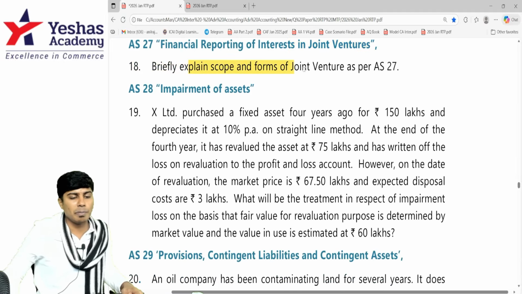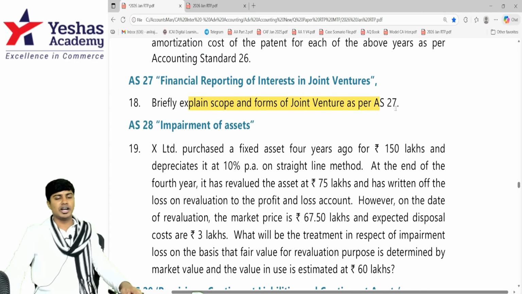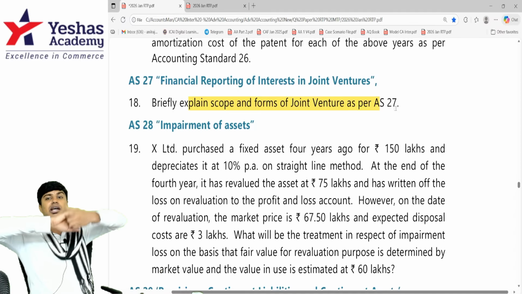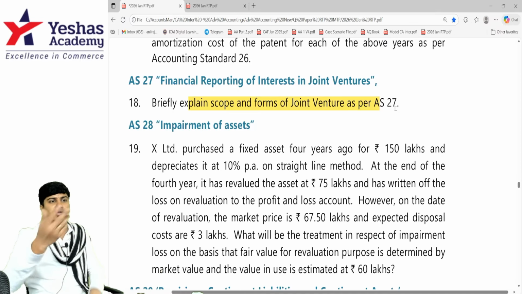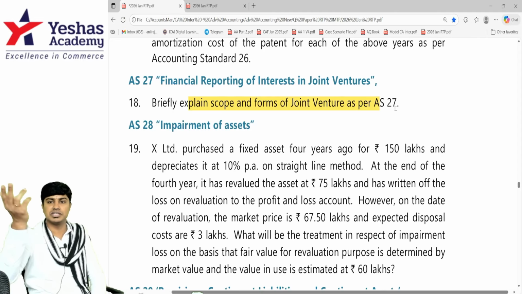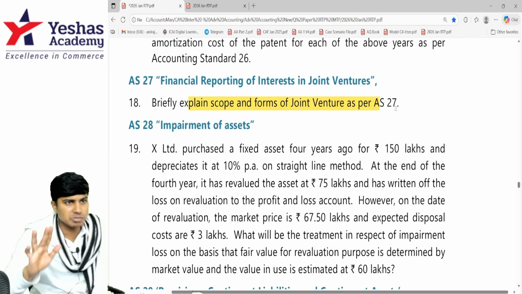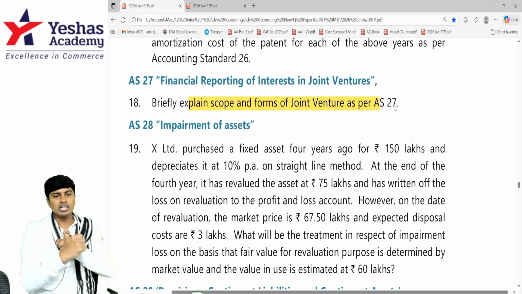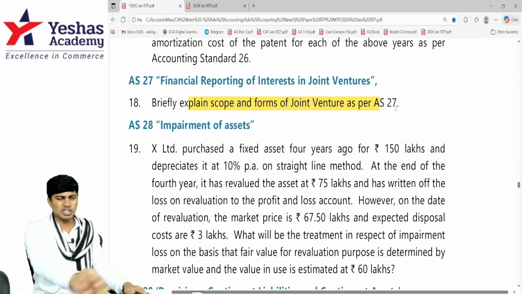Briefly explain the scope and forms of joint venture. Scope of joint venture: a joint venture is an entity where two or more parties have jointly controlled it. They have more than 20%, but they don't have more than 50%. They have substantial interest, but they don't have control. And in that case, it can be a jointly controlled entity, jointly controlled assets, or jointly controlled operations. Write a short summary on that.